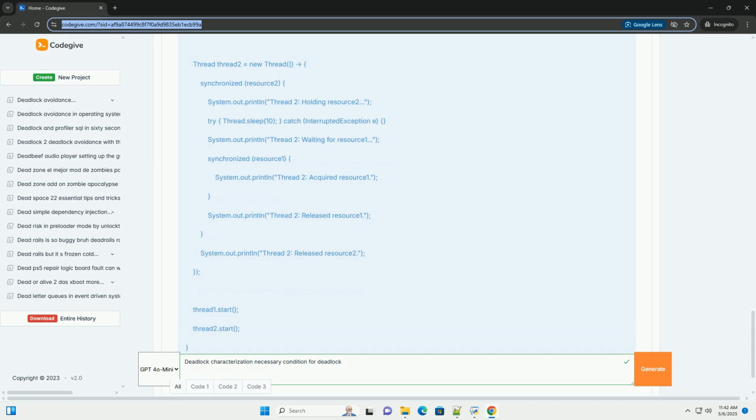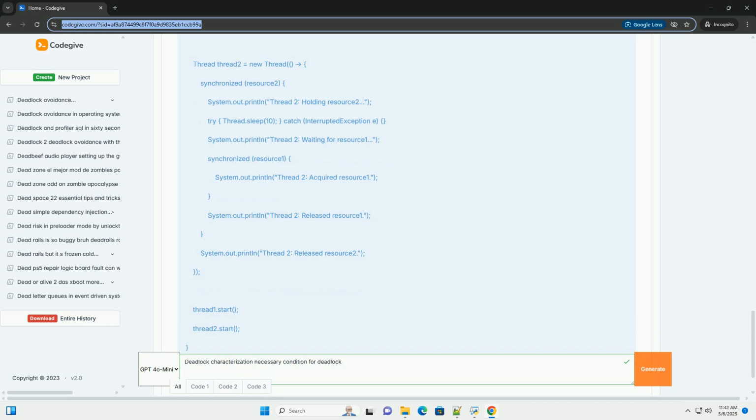The banker's algorithm makes resource allocation decisions based on the current state of resource availability and the maximum resource needs of each process. It ensures that allocating a resource will not lead to an unsafe state. It simulates allocating the resource to a process and then checks if the system is still in a safe state. If not, the request is denied. 3. Deadlock detection and recovery. Goal: allow deadlocks to occur, detect them, and then take corrective action.